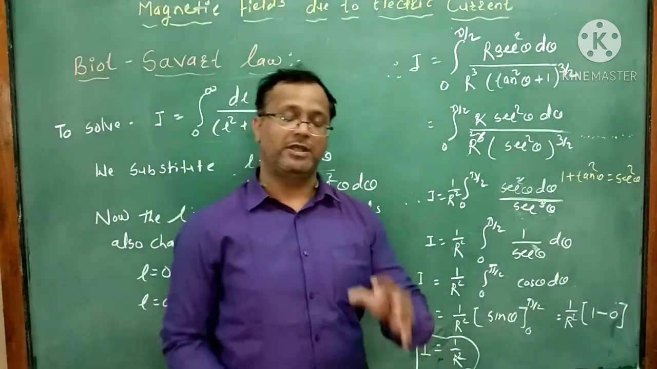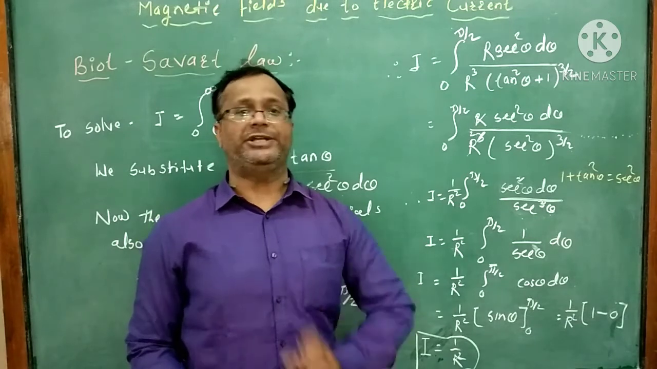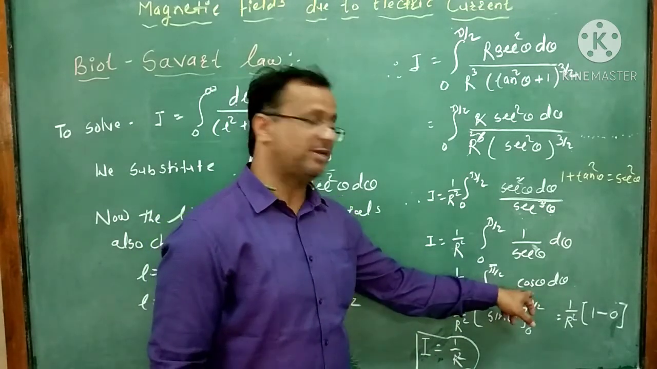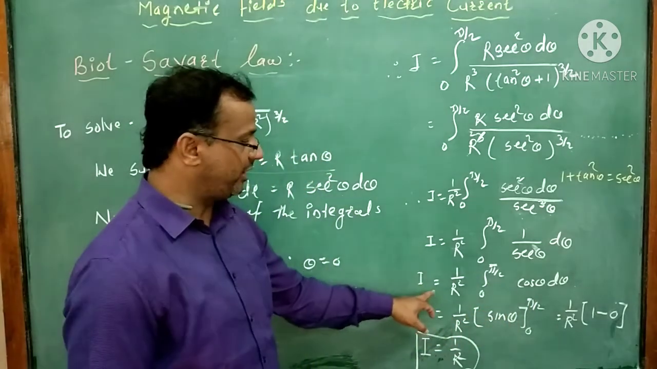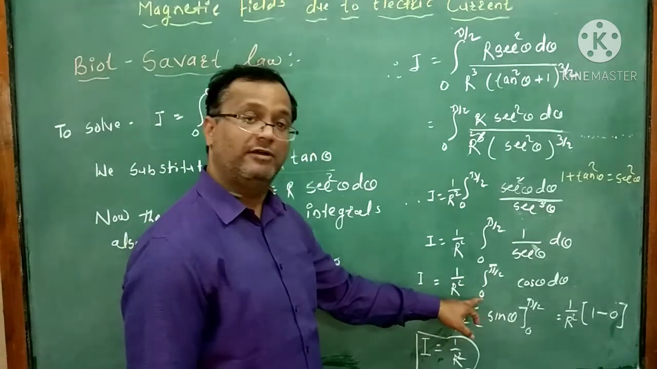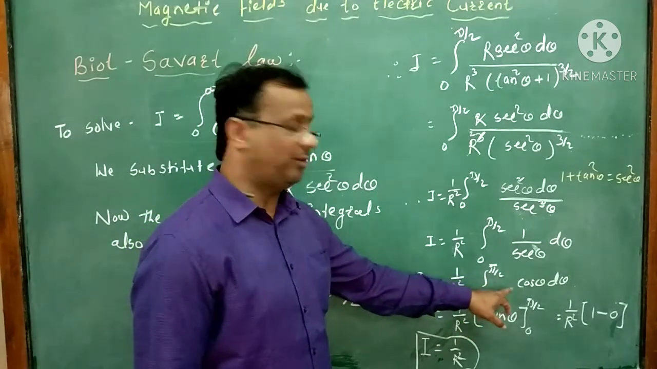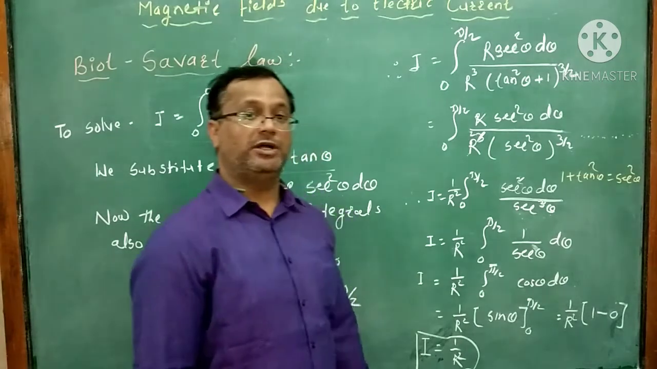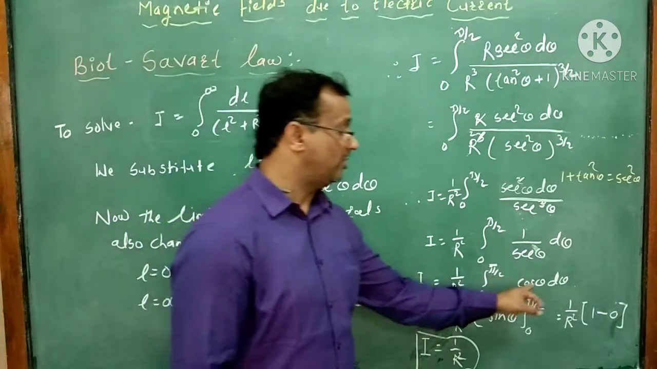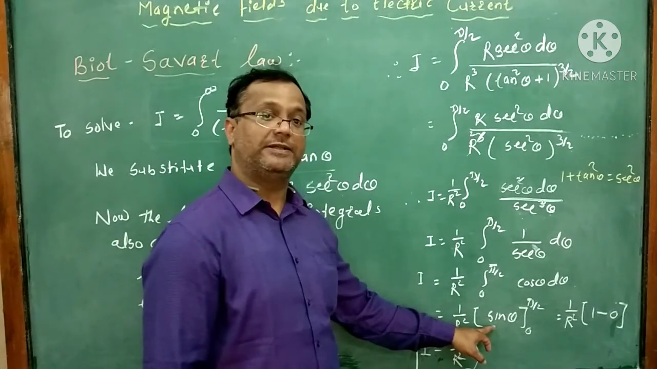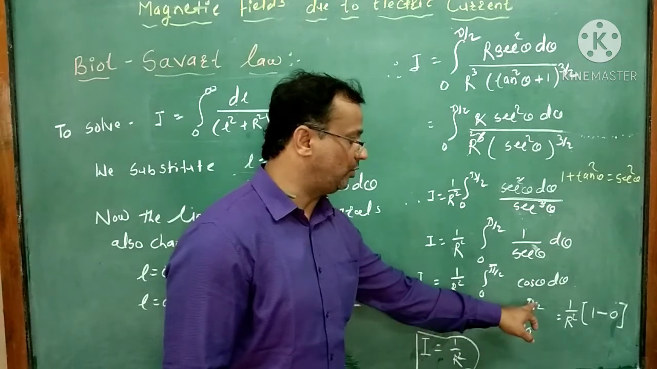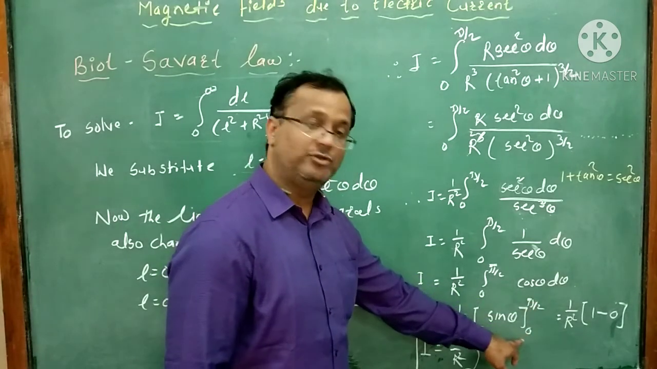But we know that the reciprocal of sec theta is nothing but cos theta. Right? We want to substitute that. So what do we get there? Here I is equal to 1 upon R square, integration from limit 0 to pi by 2 cos theta into d theta. But we know the integration of cos theta is sin theta. Right? So here we get sin theta, limit from 0 to pi by 2. So this will be the upper limit, this will be the lower limit.